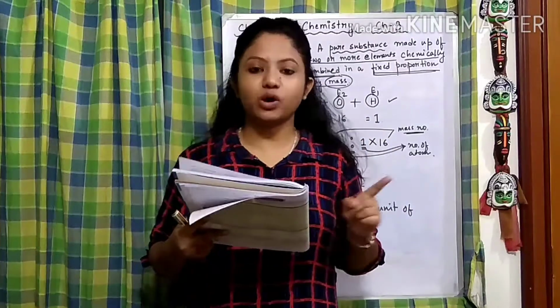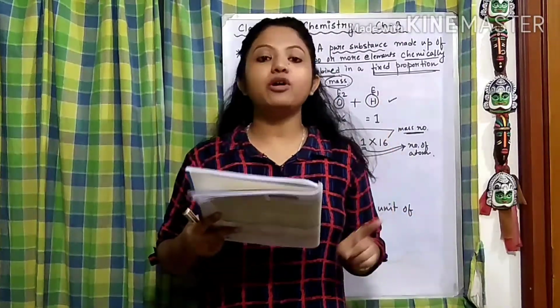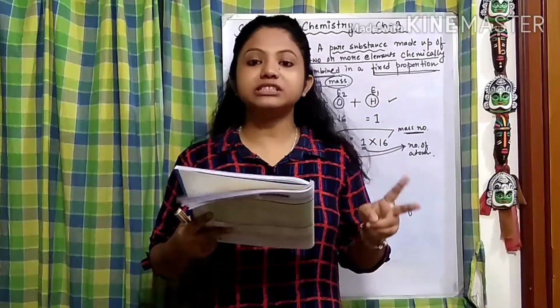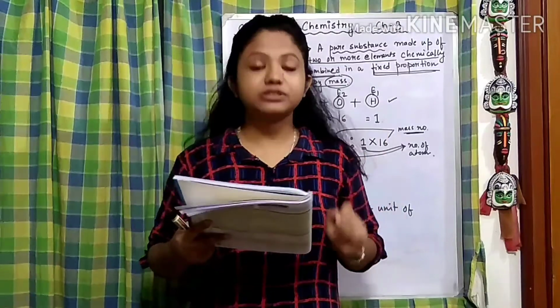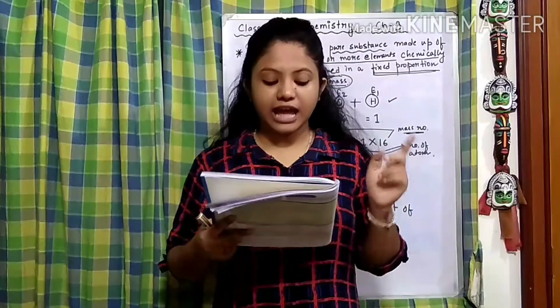Like the first one is water, which we have just read. So here the name of the compound is water. The elements it is made of are hydrogen and oxygen. Similarly, carbon dioxide is made up of carbon and oxygen. Common salt, sodium and chlorine. Sugar, carbon, hydrogen and oxygen. Alcohol, carbon, hydrogen, oxygen. Glucose, carbon, hydrogen, oxygen.